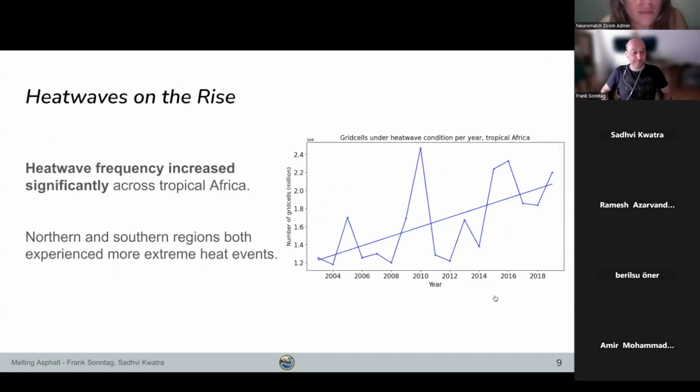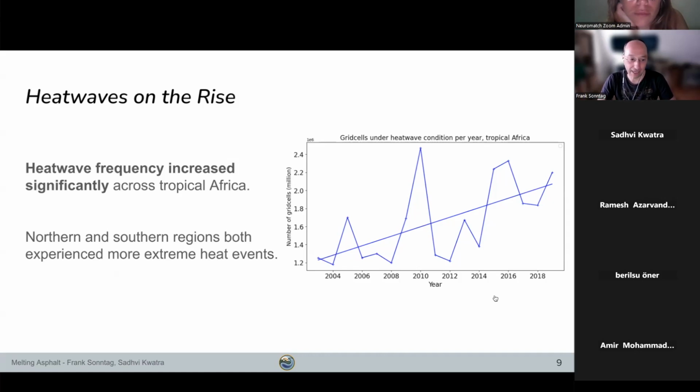Yep. So the first thing we looked at is what happened to heat waves over Africa. And we can see that clearly over our study period, the heat wave frequency has increased significantly. This graph is showing the amount of heat waves, basically the area under heat wave conditions in all of tropical Africa. We've seen the same results for the South and North study regions that we've shown earlier. So this is exactly what we would expect to happen under global warming. So no surprises here at all.